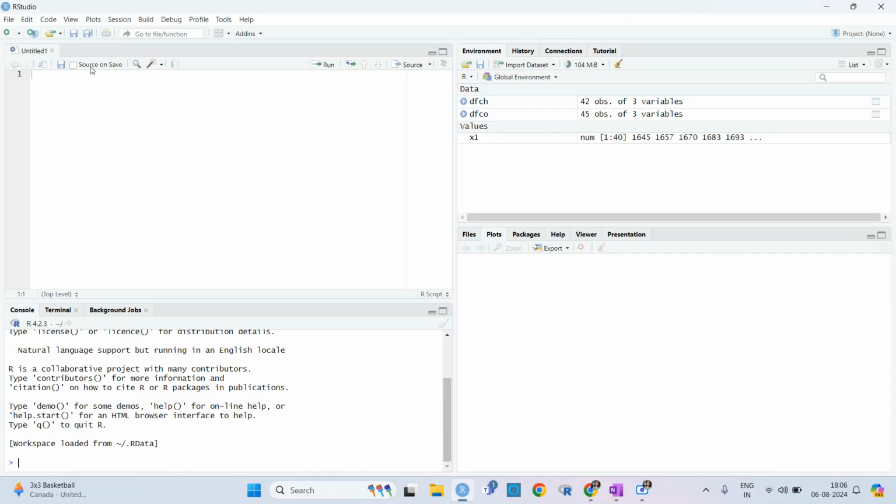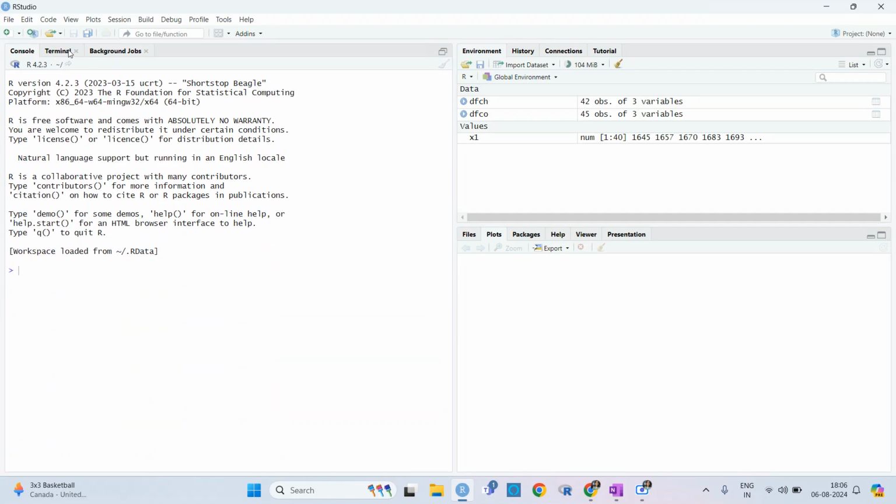Let me just remove this. Here is your R Studio, but there are four windows.